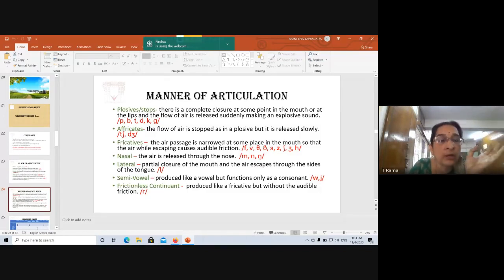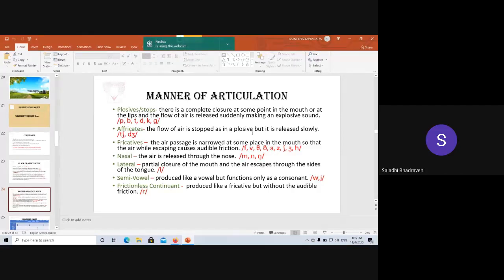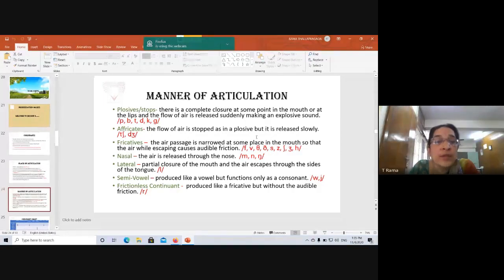Church, chair. You can give me more examples next. Then this is j: judge, jam, just, jest. All those are affricates. They are produced like plosives, but the air is released slowly here.